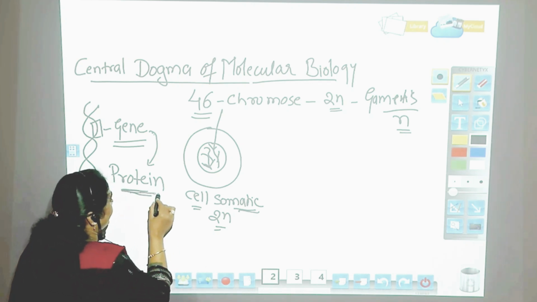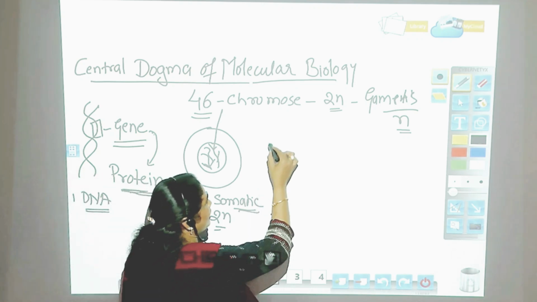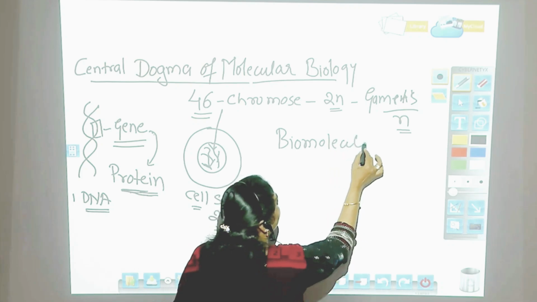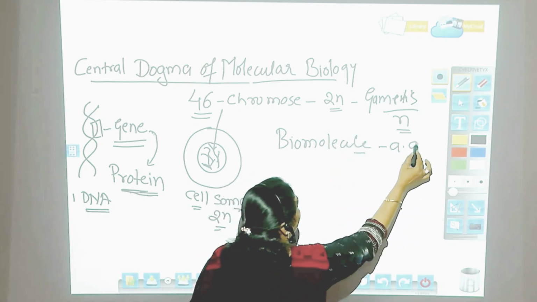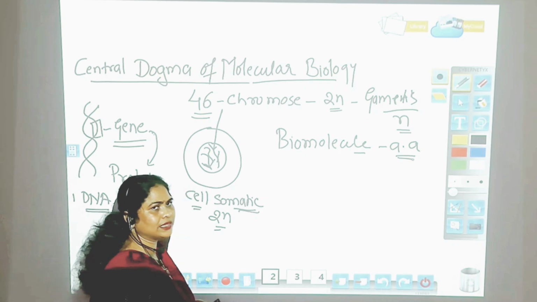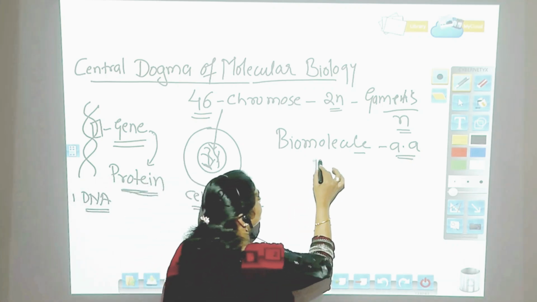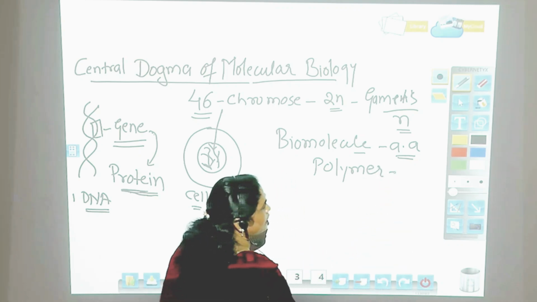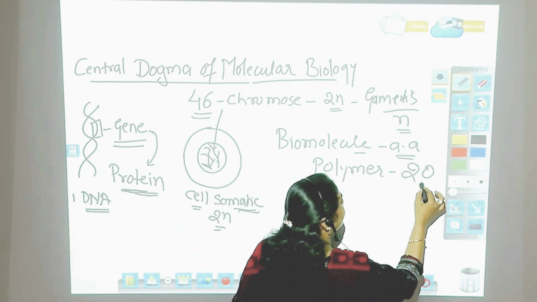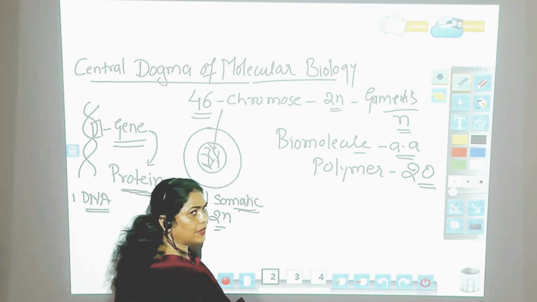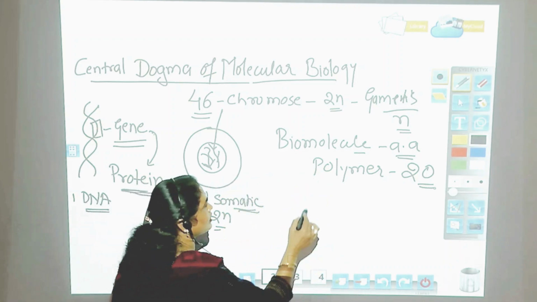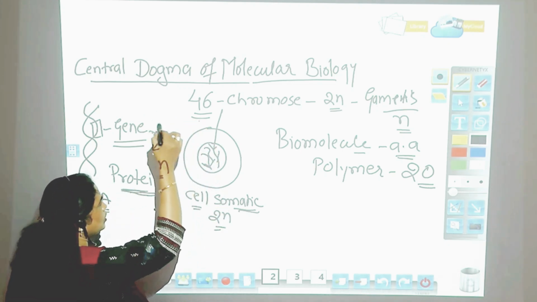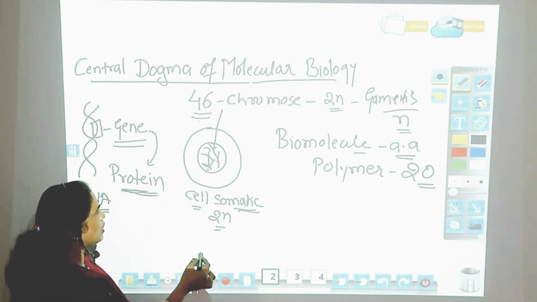What is a protein? Protein is a biomolecule. It is made up of amino acids, that is, a polymer made up of amino acids, and we know that there are 20 amino acids which are coded, which will form this protein. Now, when you talk about the 46 chromosomes present in every cell of the body,